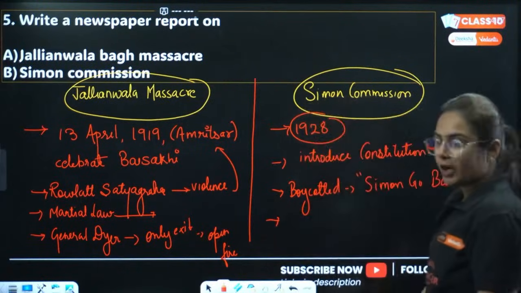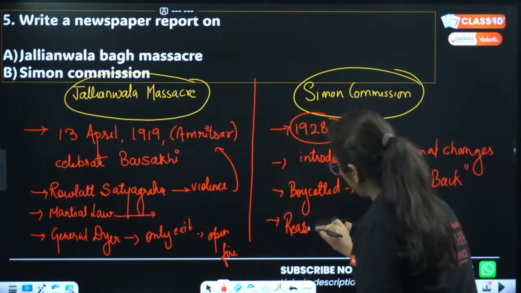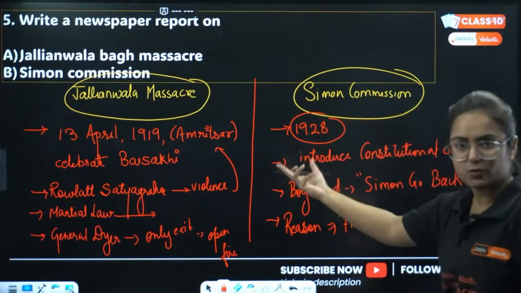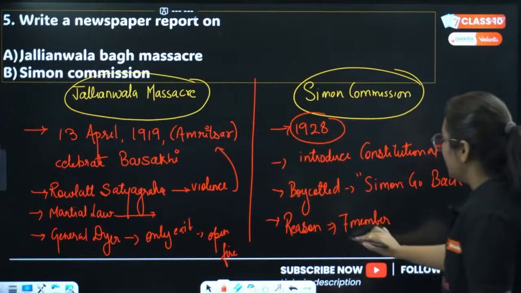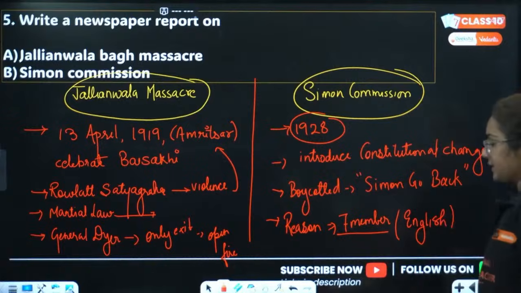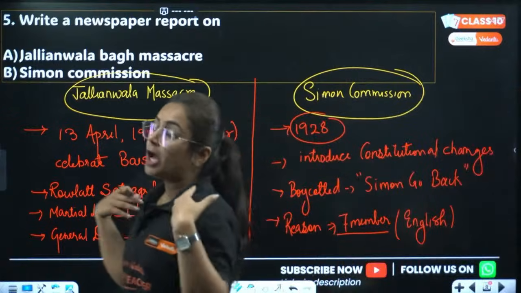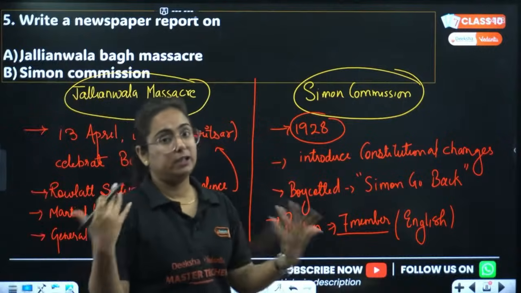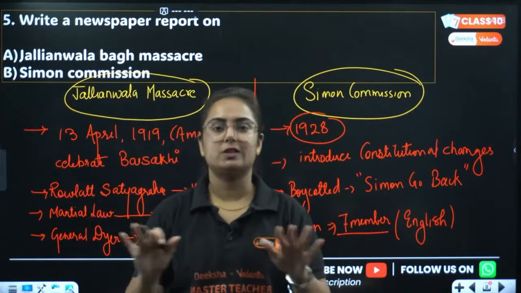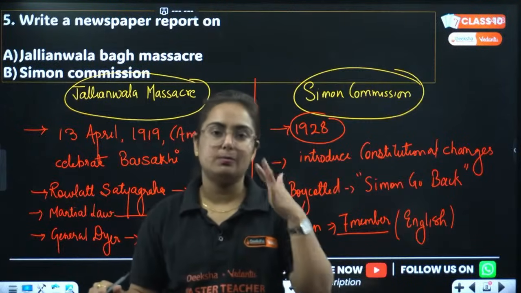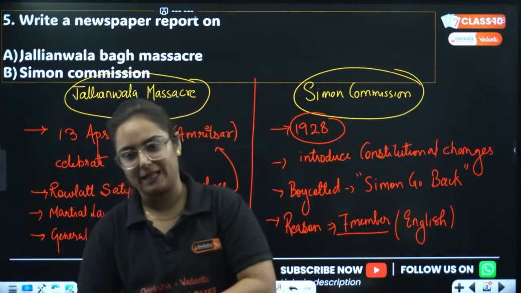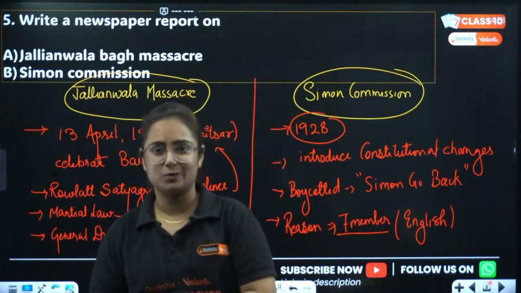And what was the reason of boycotting, beta? The reason for the boycott is that there were 7 members in the Simon Commission. John Simon was the head, that's why it is named as Simon Commission. 7 members in the Simon Commission, and all were English, or we can say Britishers. Now you are making development for India, you are making constitutional changes for India, none of the Indian members present in the Simon Commission. What Indians will do? Do you think that they will welcome? Not at all. Rather, they boycotted the Simon Commission. They welcomed the Simon Commission with black flags and the slogans, Simon go back.